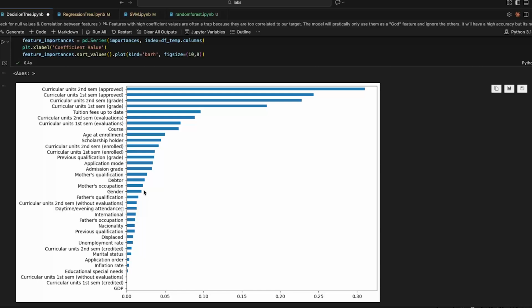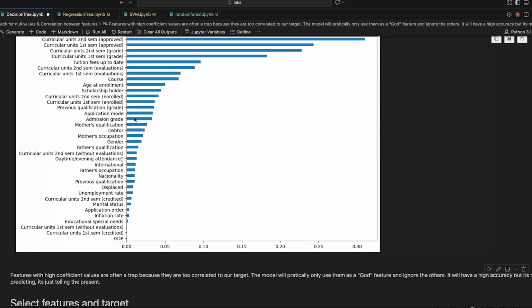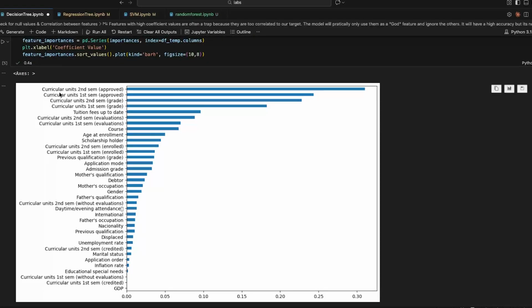We can check our correlation between the features. I guess I said that already, but to be honest, I forgot the things I said. Basically, we want to avoid the features that are too correlated to each other and too correlated to the target, because often these features that are too correlated to the target are a trap. Here, for example, if we included curricular units second semester approved, our model will basically ignore all those features and use this as a kind of God predictor parameter.